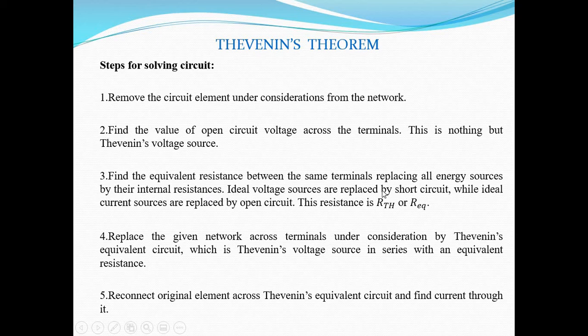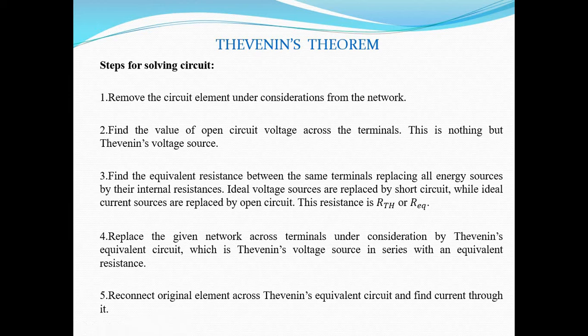That means ideal voltage sources are replaced by short circuit, while ideal current sources are replaced by open circuit, and this resistance is called RTH or R equivalent. So in the third step we have calculated RTH or R equivalent. Then fourth step, replace the given network across the terminal under consideration by Thevenin's equivalent circuit. What is the Thevenin's equivalent circuit? Thevenin's voltage source in series with an equivalent resistance. And last step, reconnect the original element across the Thevenin's equivalent circuit and find out the current through it.